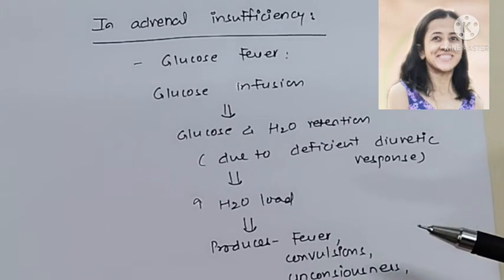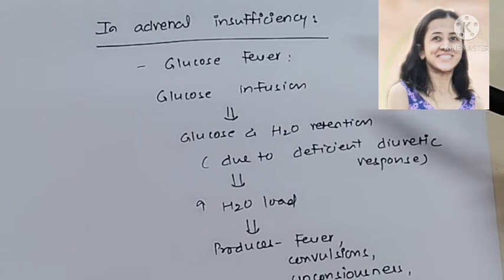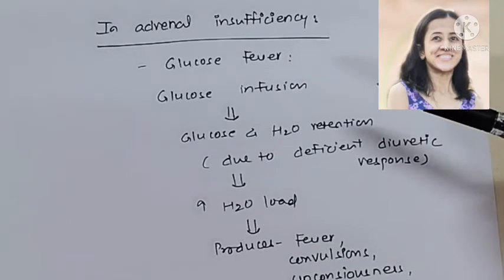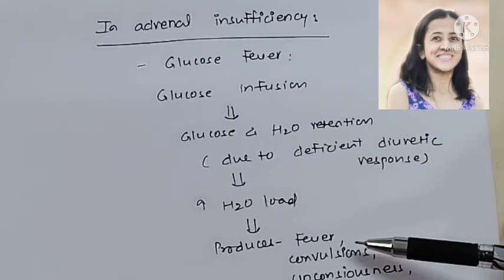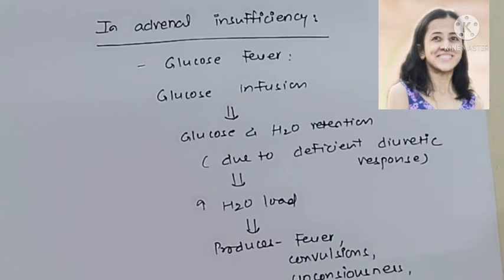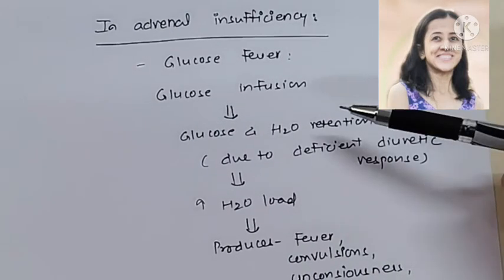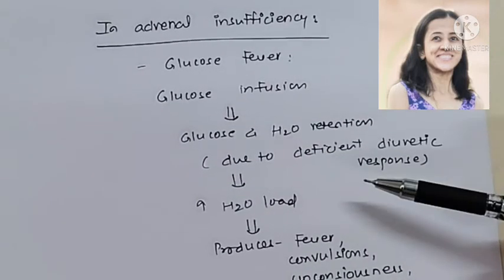Applied aspect here, that is in adrenal insufficiency. There is glucose fever, means in patients with adrenocortical insufficiency, if we are infusing glucose, because of the infusion of glucose, there is high fever. Along with that, the patient is having convulsions, unconsciousness, coma, collapse and death. What is the reason here? Because of infusion of glucose, there is retention of glucose and water, as we have discussed.